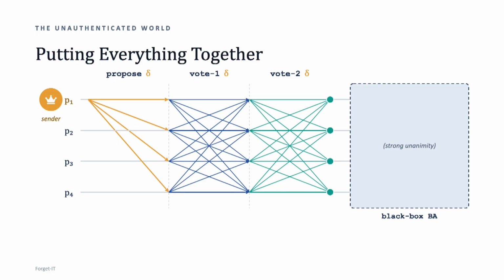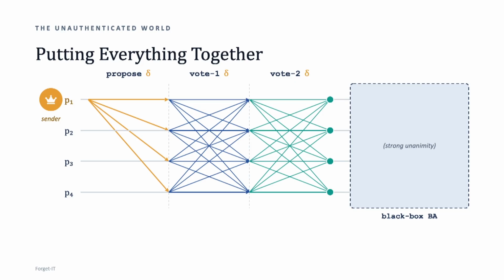Putting now all of these things together, if somebody decides on the fast path, because of what we just discussed, everyone is guaranteed to adopt that value here, propose it to the black box Byzantine agreement with strong unanimity, and then the strong unanimity takes care of preserving that value through the end of the protocol.